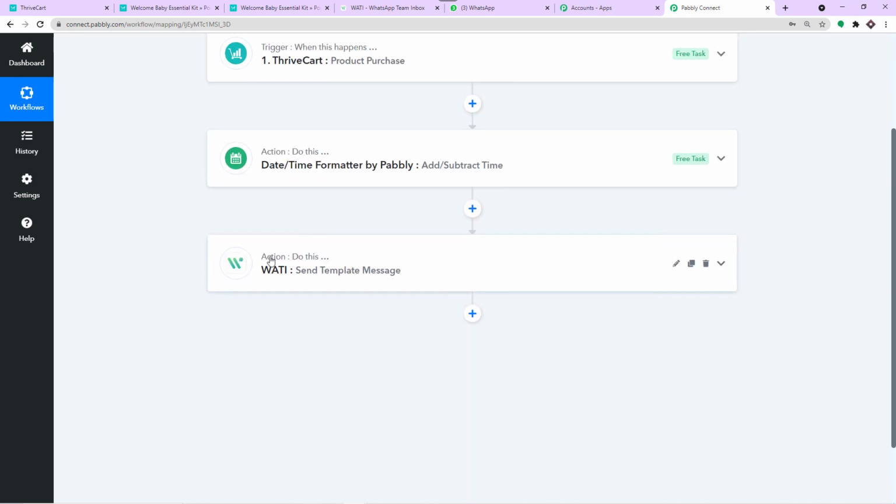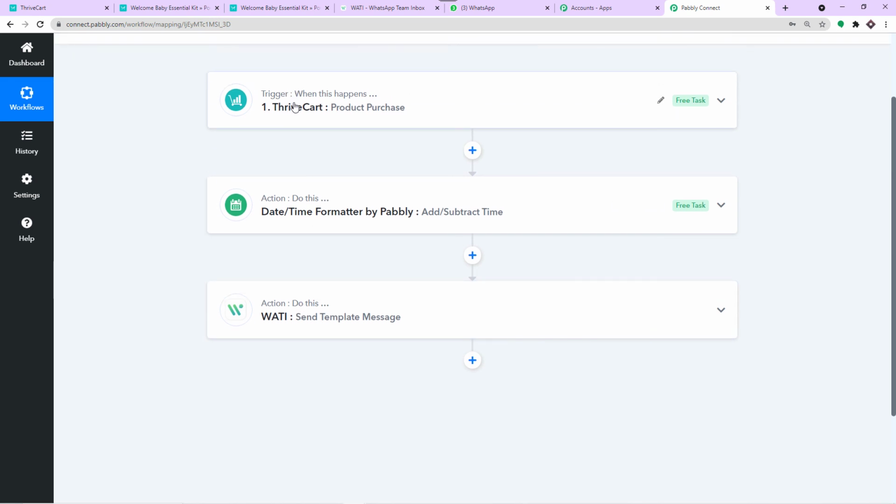After that, you have established the connection with Vati. I also taught you how to create a template. In my case, there was a template which was already approved. You have submitted the message, and the message was sent using Vati. So now there's a perfect flow of data between ThriveCart and Vati to send the WhatsApp message.